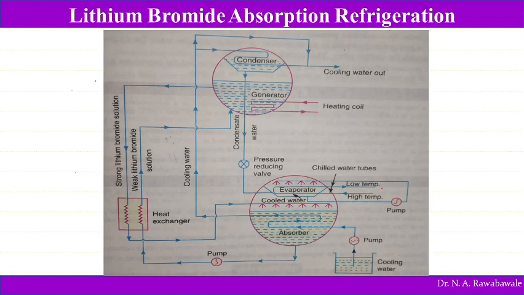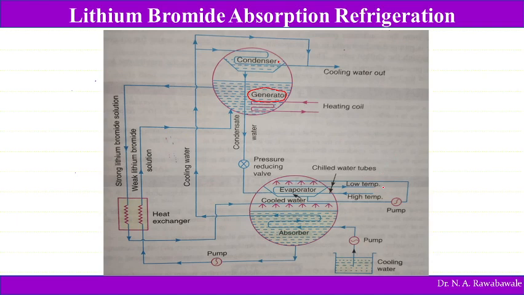In this case, the generator and the condenser are enclosed in a single unit, whereas the evaporator and absorber are enclosed in another, second container or vessel. Now let us see how it works.